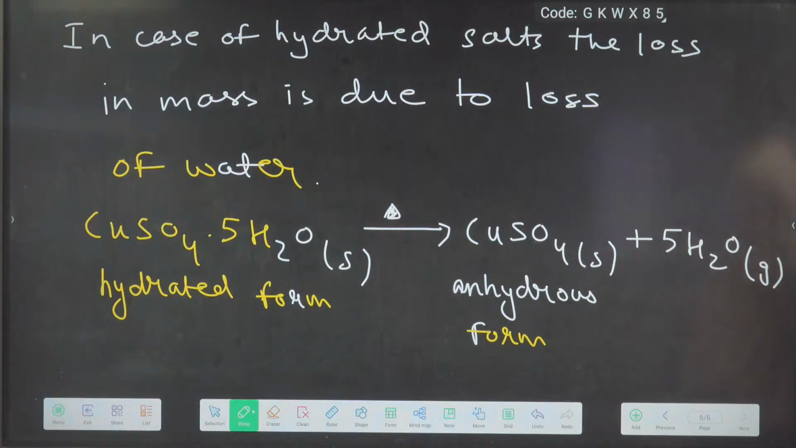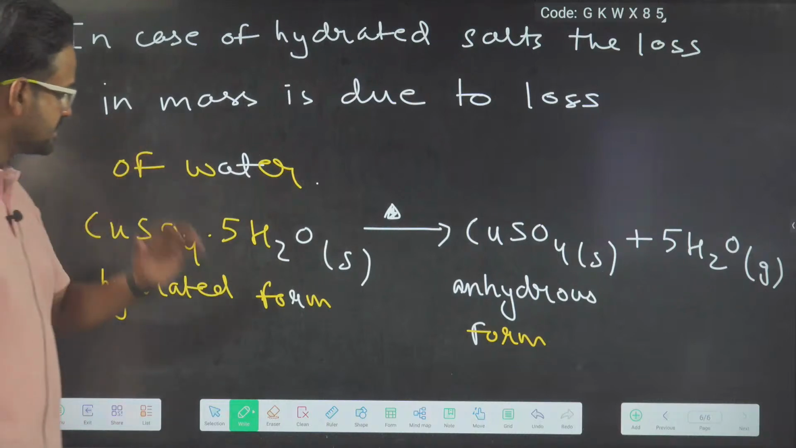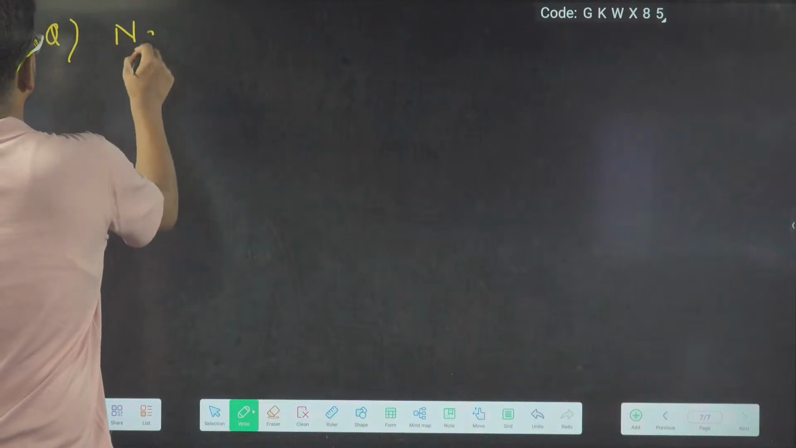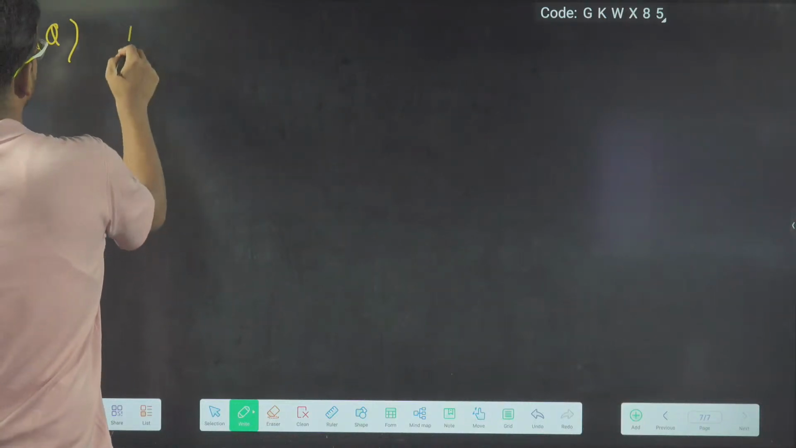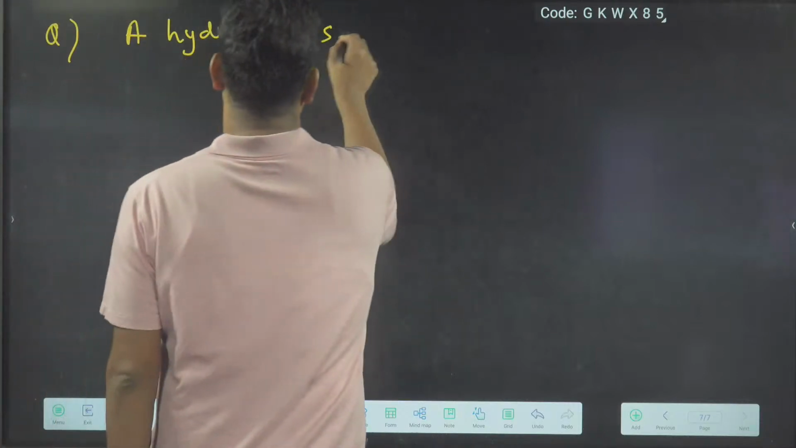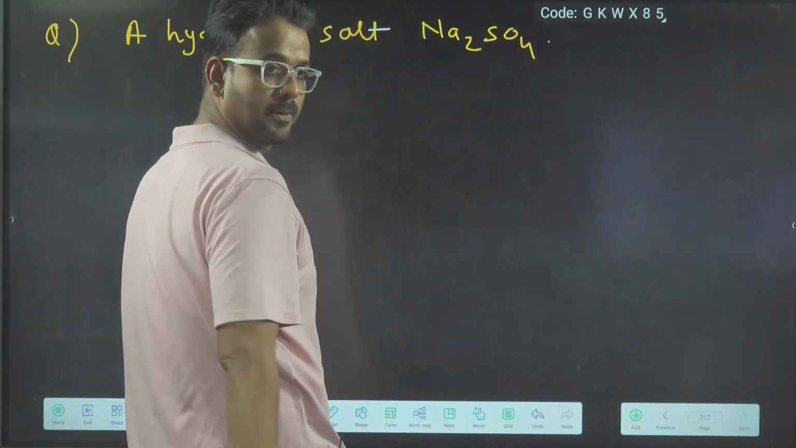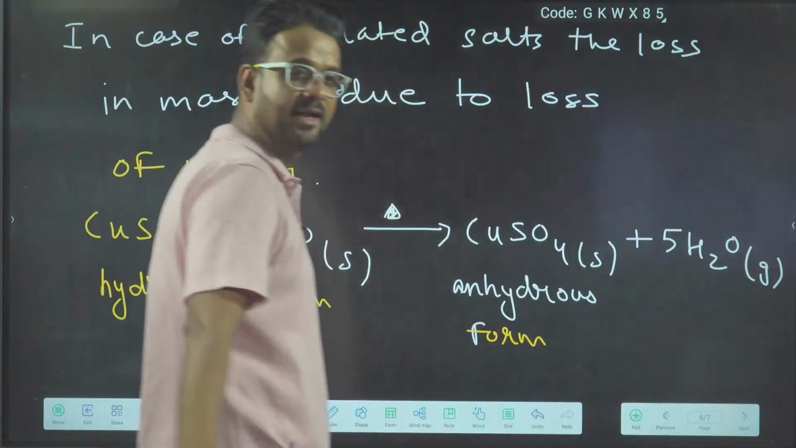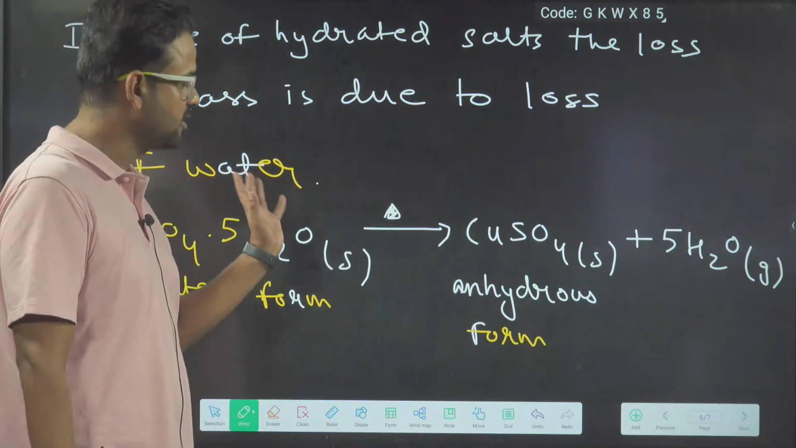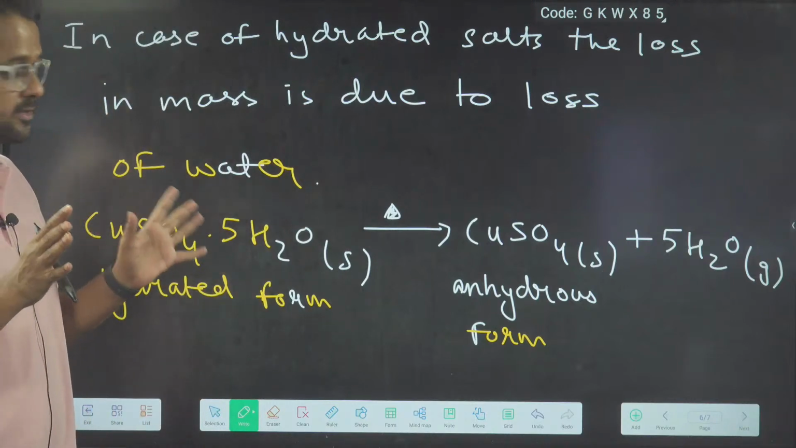So for hydrated salts, the loss in mass is due to loss of water. Suppose I give you a question over here: Na2SO4. Arre, delta means heating, yaar. Delta over the arrow means heating. I think I have said this 4-5 times earlier also. This is happening on heating.